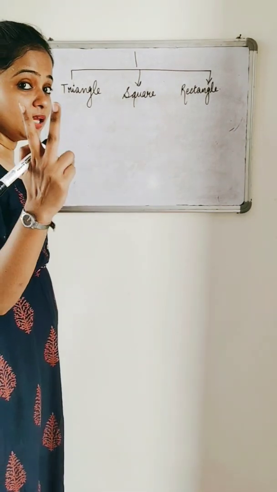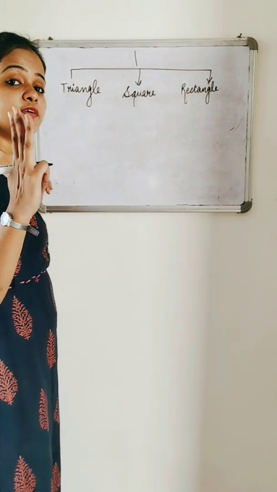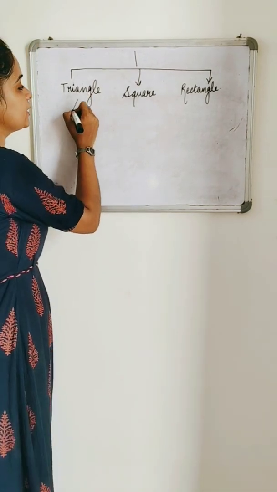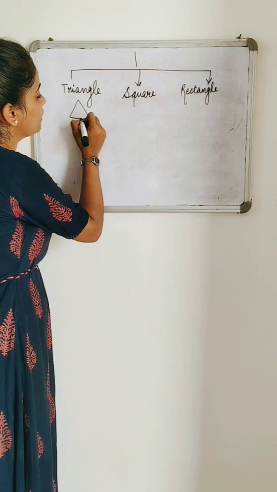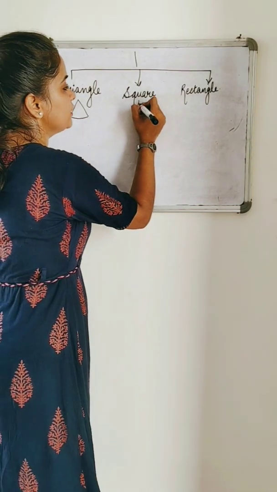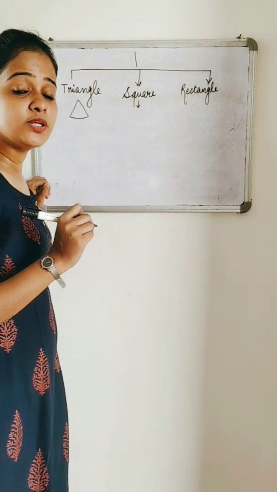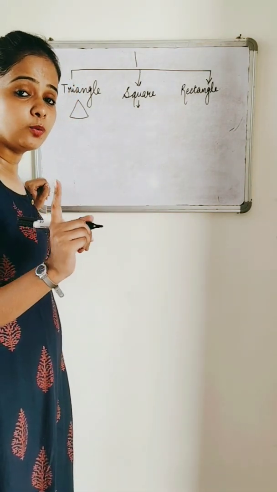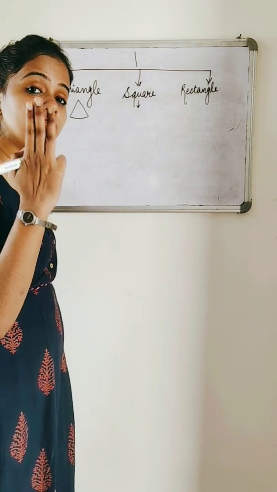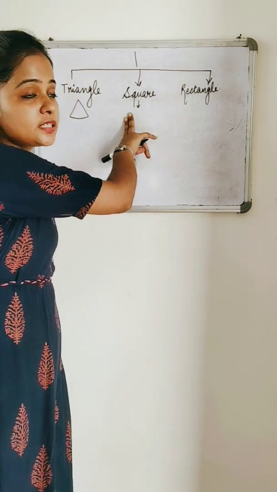Triangle. Tri means 3. So a closed polygon with 3 sides is called a triangle, right? So what does a triangle look like? Just like your pizza slice. Okay? Square. Square is a shape which has all sides equal. Square is a quadrilateral. Quad means 4, right? So square is a type of quadrilateral.